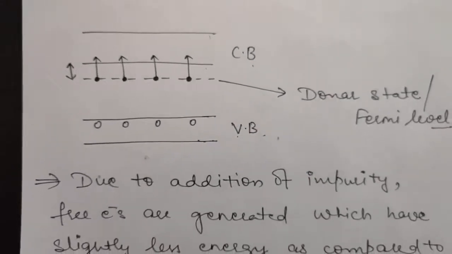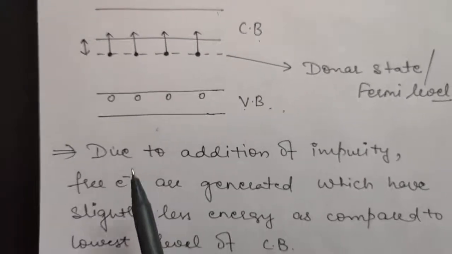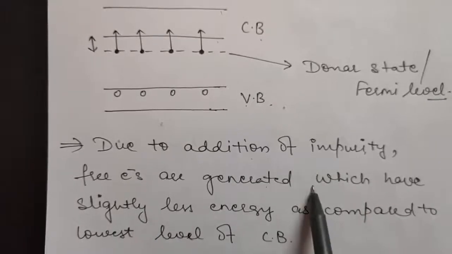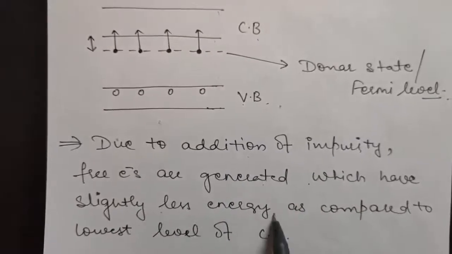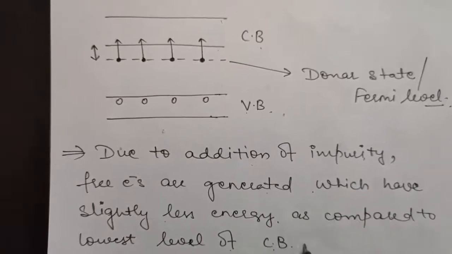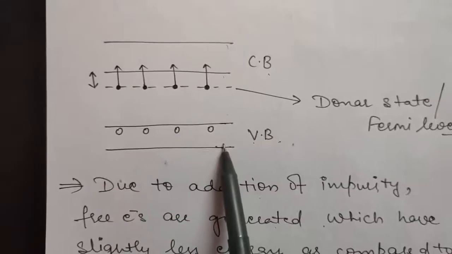As you know, due to addition of impurity, free electrons are generated which have slightly less energy as compared to the lowest level of conduction band. That is, electrons are present in valence band initially, right?